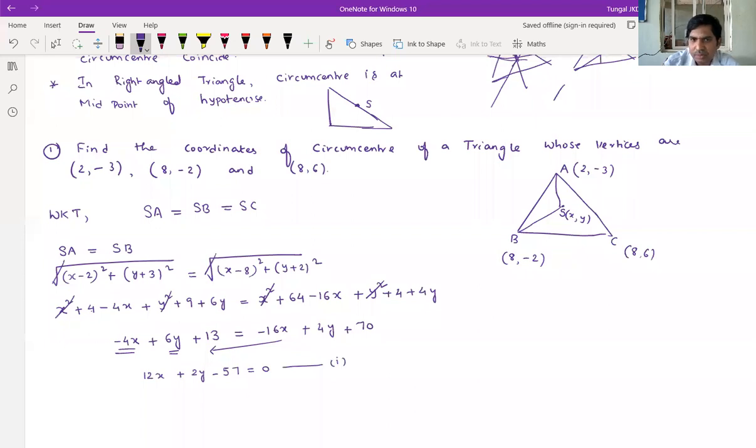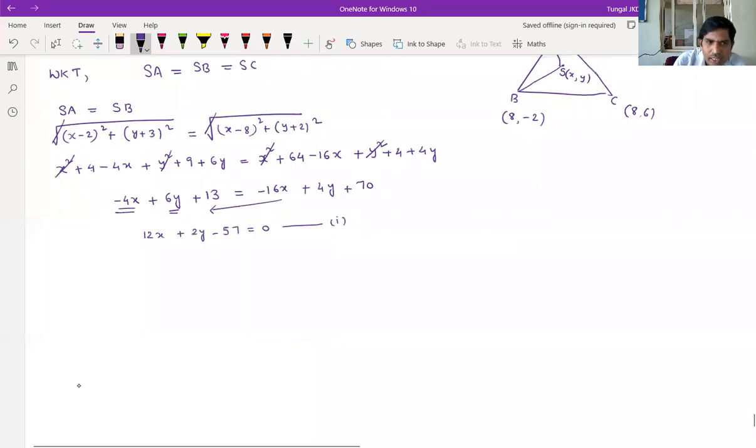Equation 1. Now you consider SB is equals to SC, or SB is equals to SC is equals to SA. Like that you can take whichever two we have to take. One I took SA is equals to SB. Another one we have to take SB is equals to SC.